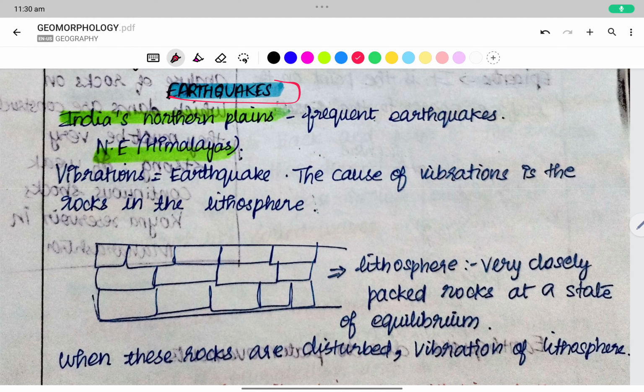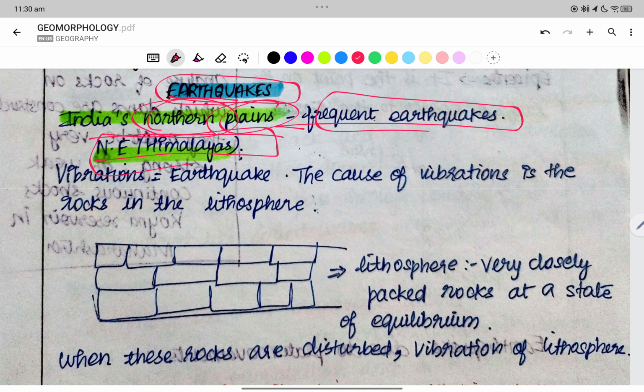Earthquakes. In India's northern plains, there are frequent earthquakes in the northeast Himalayas because of the movement of the Indian plate towards the Eurasian plate. We have vibrations in the form of the earthquake.